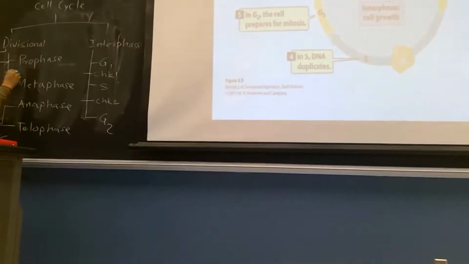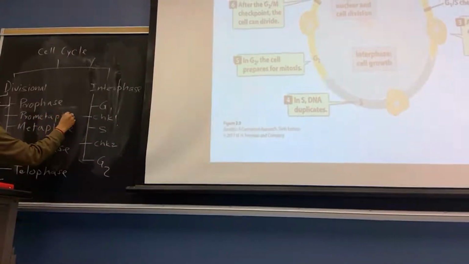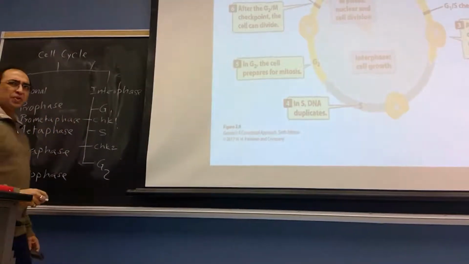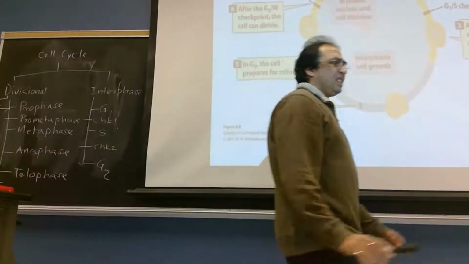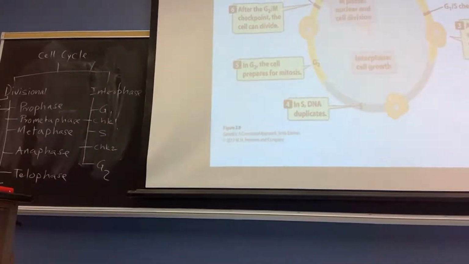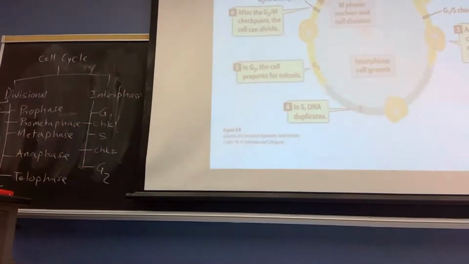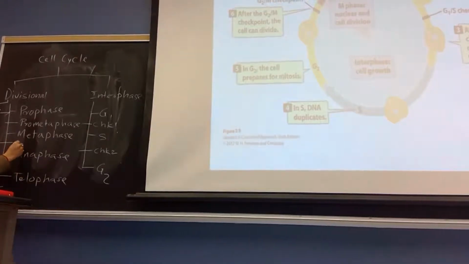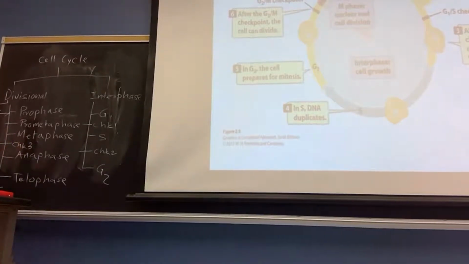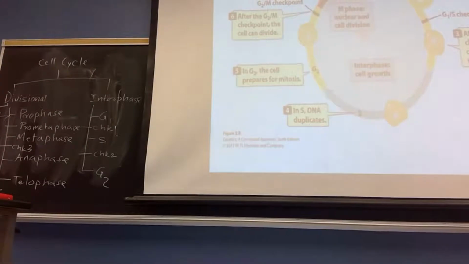In your book, you will find another stage here that is called prometaphase. In modern biology books they are using this prometaphase, but generally we have 4 stages. So if you write 4 stages, that is also true. If you write 5 stages, that is also true. Telophase and anaphase. Now here is checkpoint number 3. Okay. This is the whole skeleton of the cell cycle.